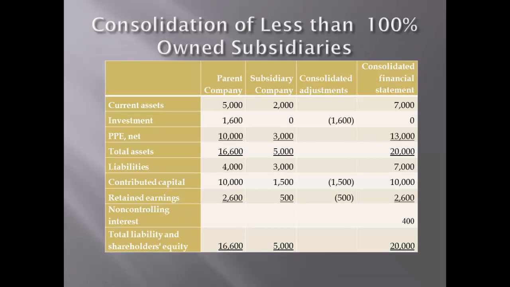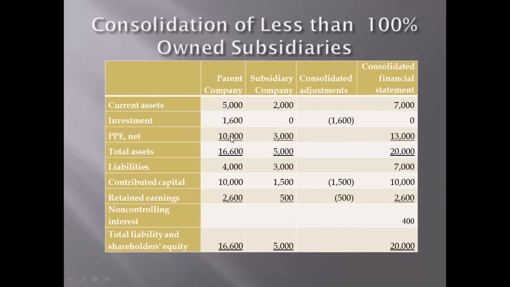Note that the investment account on the balance sheet of the parent company is 1,600, reflecting 80% ownership of the subsidiary. Now, the total equity of the subsidiary is 2,000, that is 1,500 plus 500, and 80% of 2,000 is 1,600.